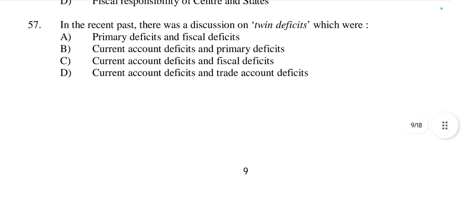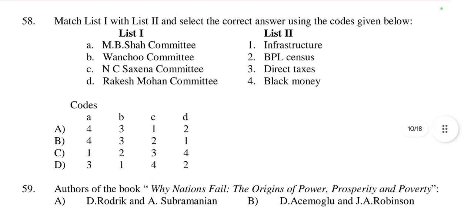Option C. Then question number 58, list 1 and list 2: MB Shah Committee, Wanchoo Committee, NC Saxena Committee, Rakesh Mohan Committee. MB Shah Committee is related with black money. Wanchoo Committee is related with direct taxes.